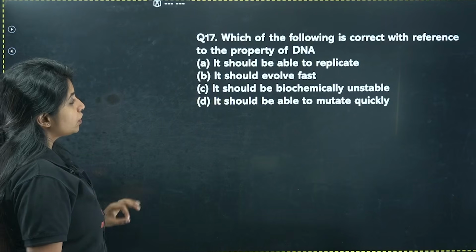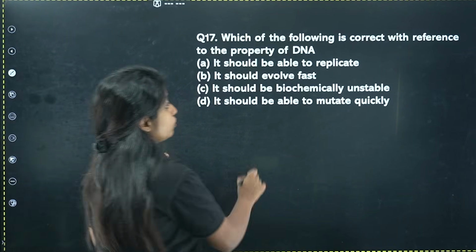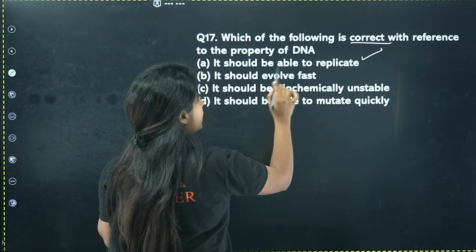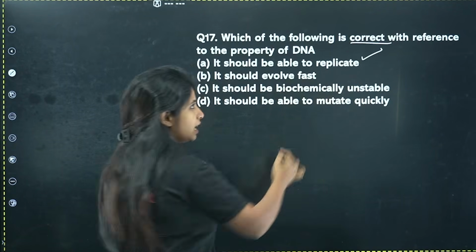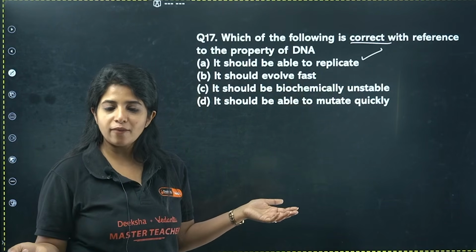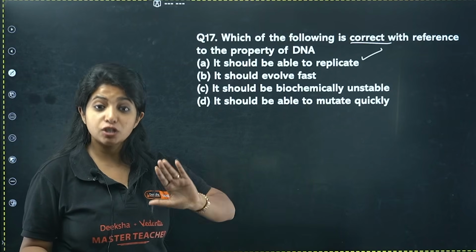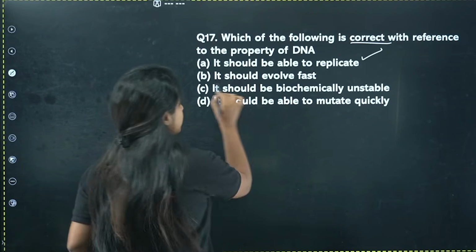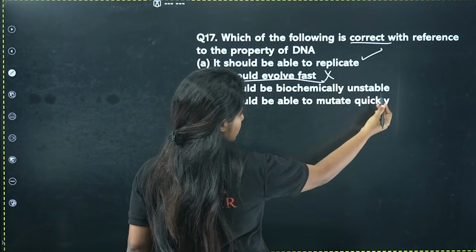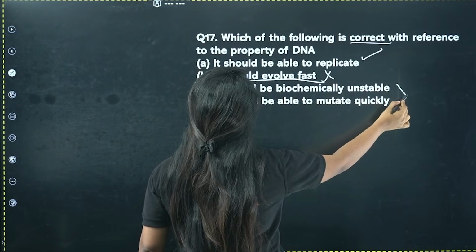Next question. Which of the following is correct with reference to the property of DNA? You have to find which one is correct. It should be able to replicate, definitely. It should evolve fast. If fast evolution was there, probably the earth would not have looked the same. Obviously, there are gradual changes, not fast. It is slow. So this particular statement is under scrutiny. Let's go ahead. It should be biochemically unstable. Obviously, this statement is going to be wrong.